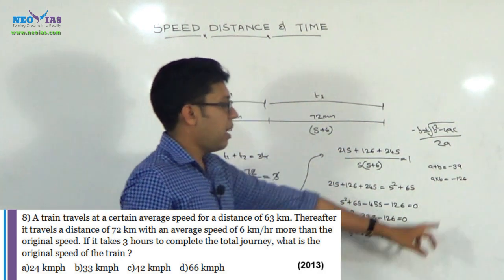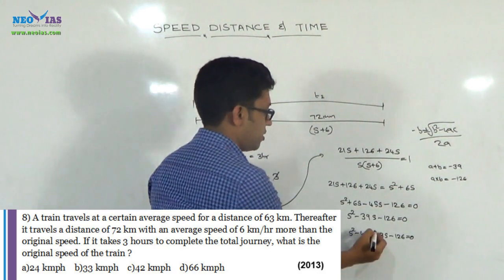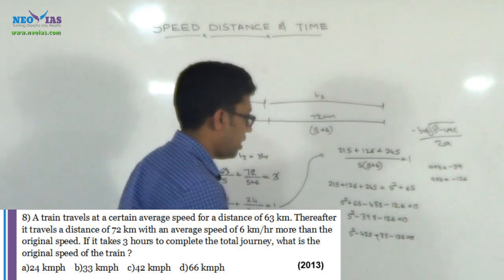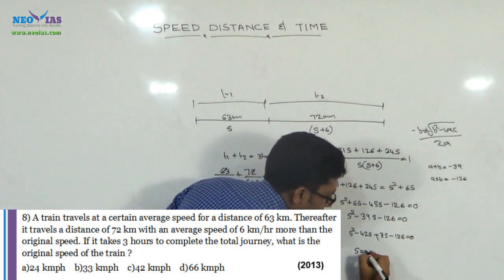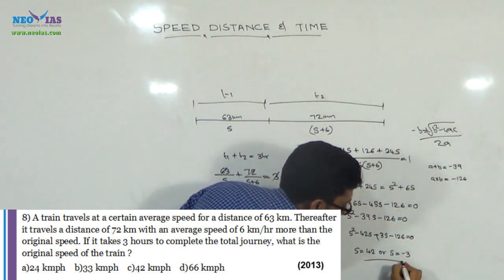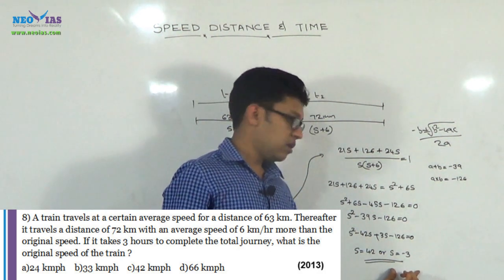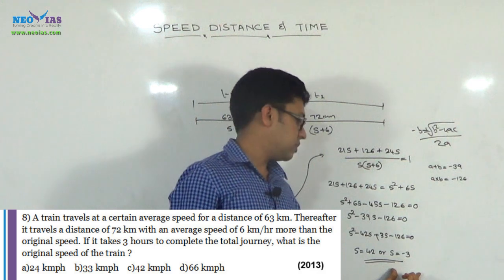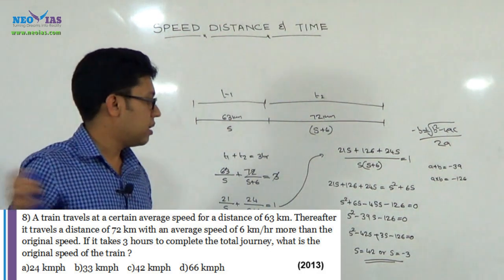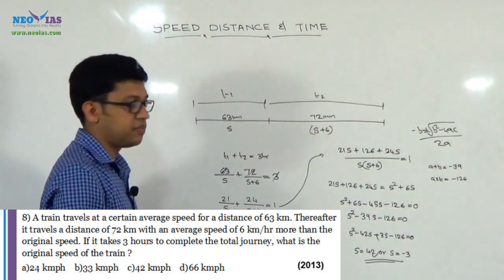Then the values of a and b are minus 42 and plus 3, and by solving this we will get that s is equal to either 42 or s is equal to minus 3. Here 3 has a negative sign, so we cannot take that value, because speed does not have a negative value. So your answer will be s is equal to 42.